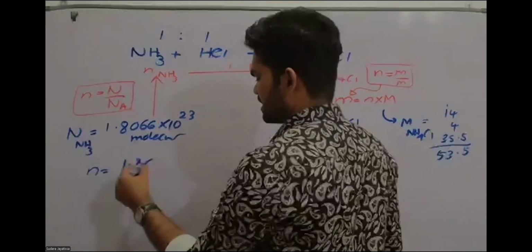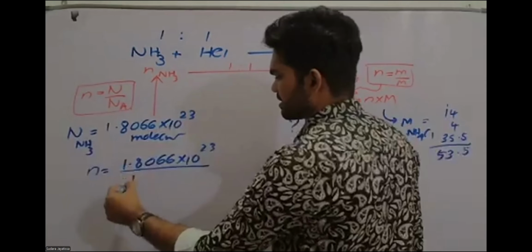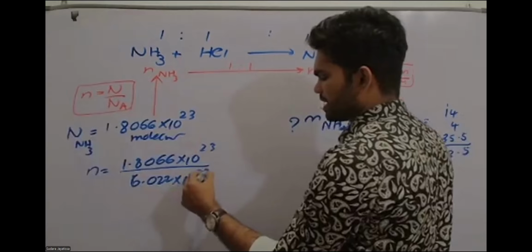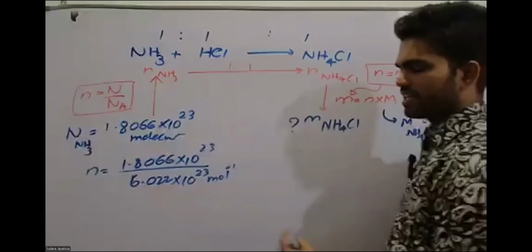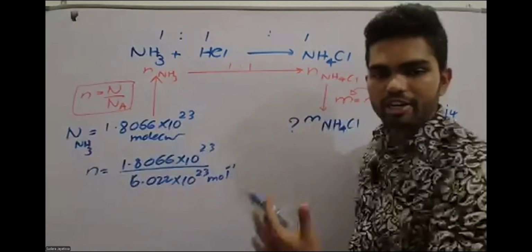1.8066 times 10 to the power 23. You are going to divide by 6.022 times 10 to the power 23 per mole. Okay. So now you can see if you multiply this number by 3, it is going to be 18.066.